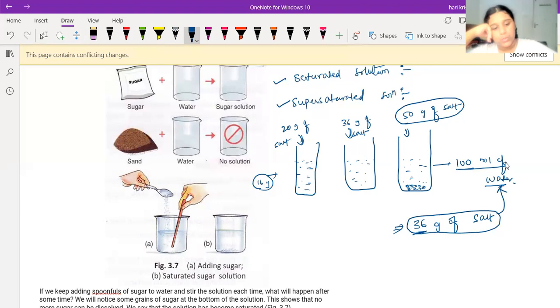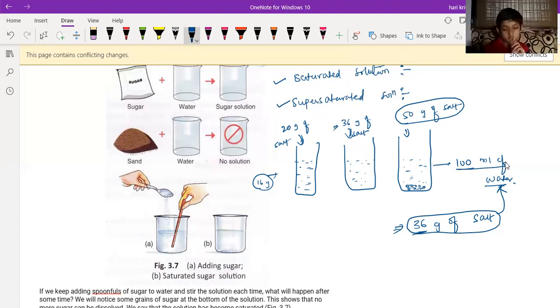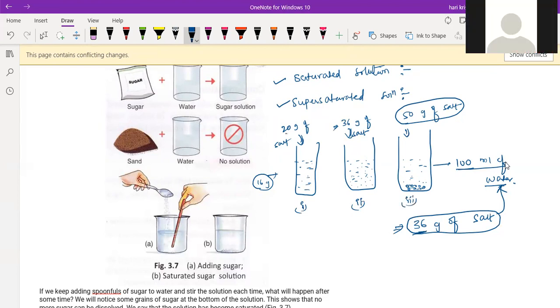But in the case of 36 grams, can you see any salt at the bottom of the beaker? No, sir. Because it's saturated, perfectly saturated. You understand very well. Good. What about the 20 grams? Sir, you need to still add some grams. Even if you add 16 grams of salt, it will dissolve completely in the water.